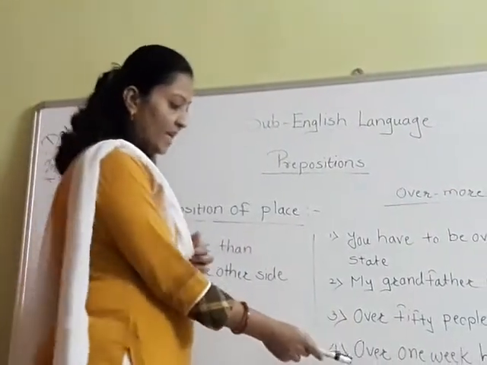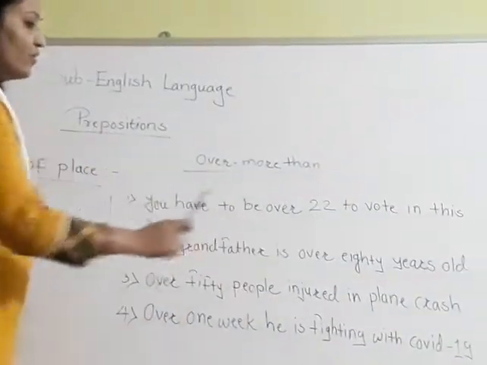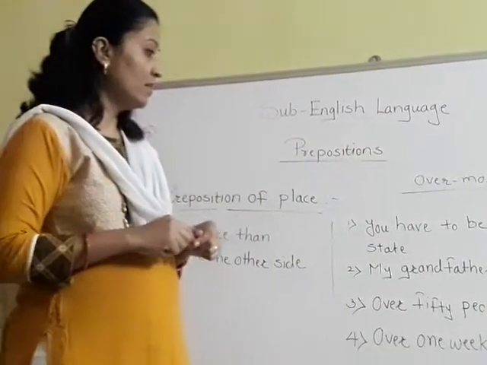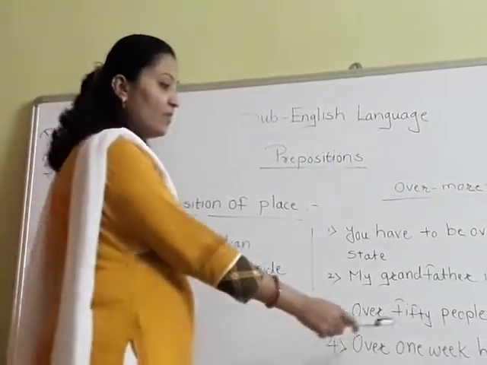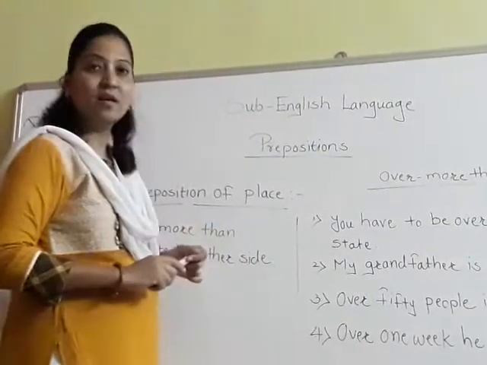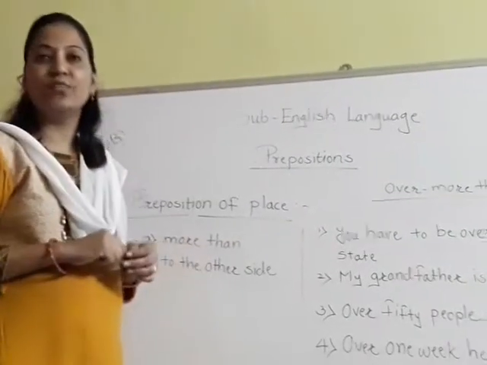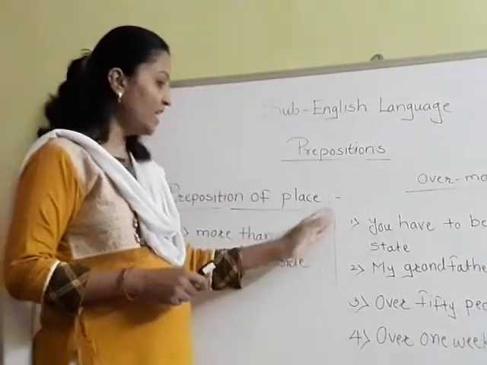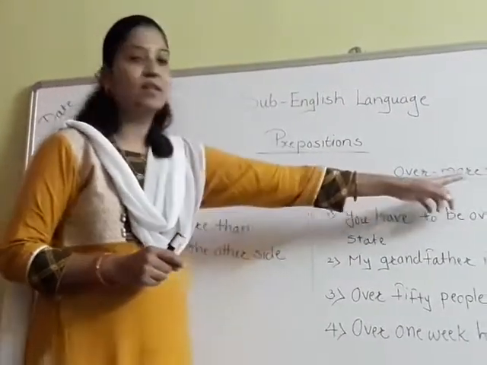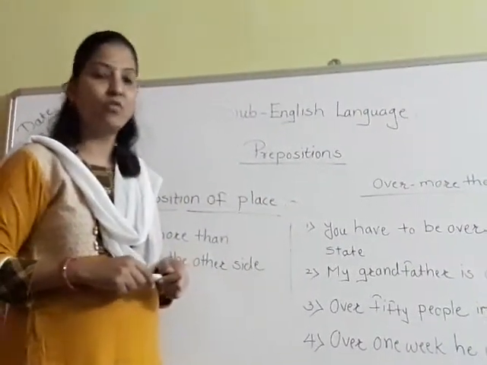So related to that I have written here, over 1 week he is fighting with COVID-19, means more than 1 week has passed and he is fighting with COVID-19. So have you understood, in each sentence meaning of over is more than. Are you getting, students? So let's move forward.